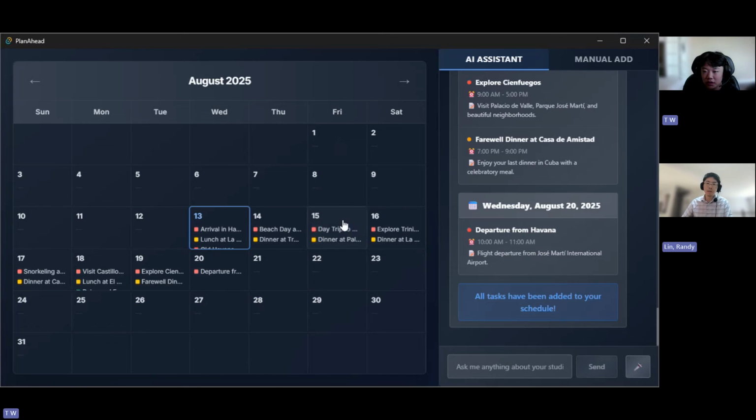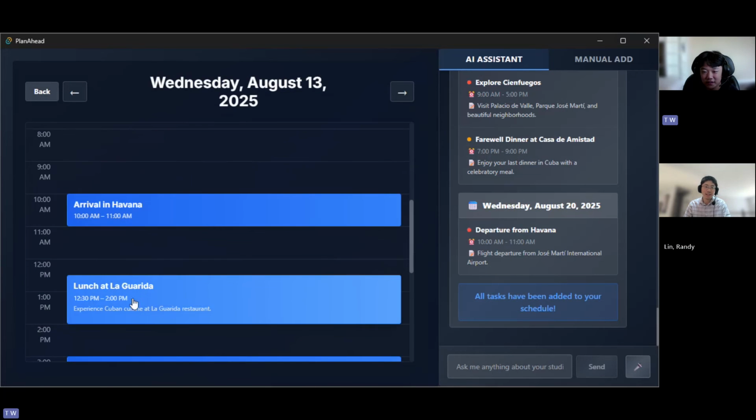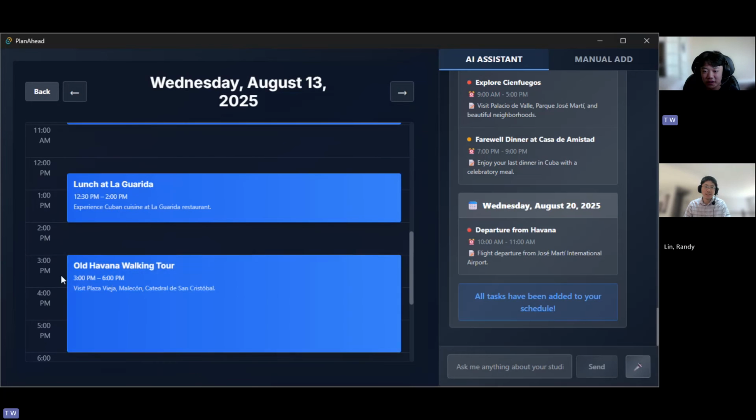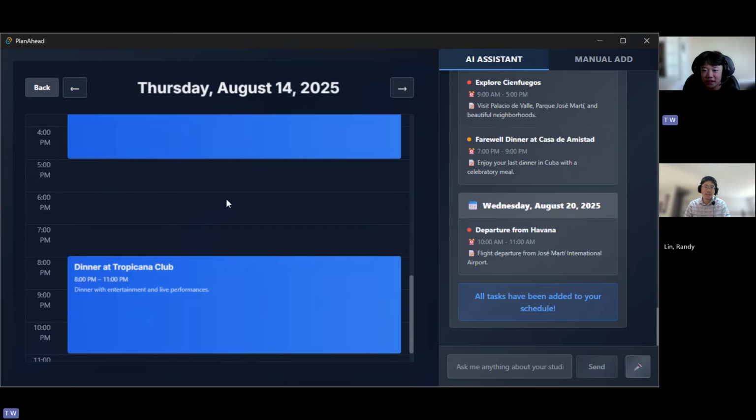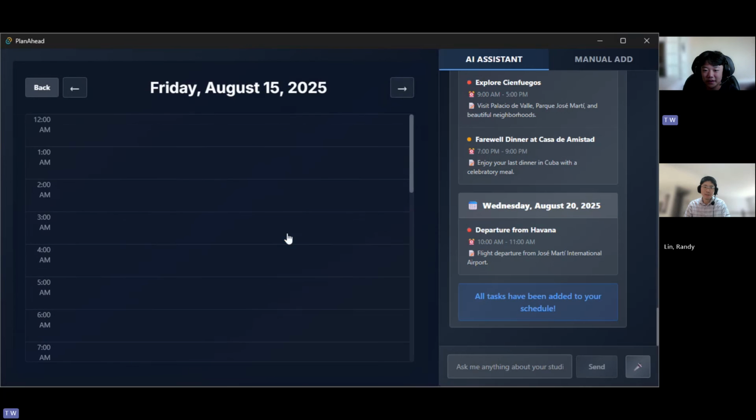It's done. Yeah. Okay, let's look at the calendar for now, I guess. You can see here, you arrive in here, you should start here, and then you have lunch here. On this tour, have dinner here. It has basically everything planned for you, so you don't really need to do much.